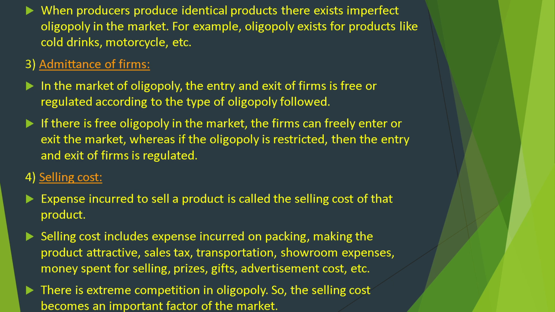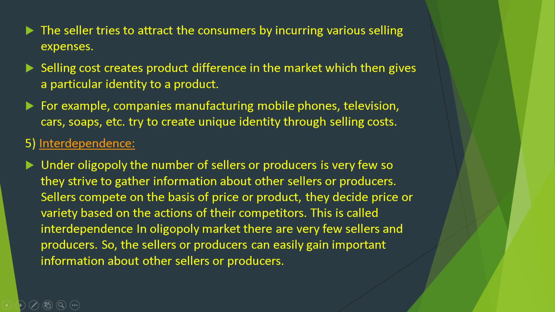Selling cost. Expense incurred to sell a product is called the selling cost of that product. Selling cost includes expense incurred on packaging, making the product attractive, sales tax, transportation, showroom expenses, money spent for selling prices, gifts, advertisement cost, etc. There is extreme competition in oligopoly, so the selling cost becomes an important factor of the market. The seller tries to attract the consumers by incurring various selling expenses. Selling cost creates product difference in the market which then gives a particular identity to a product. For example, companies manufacturing mobile phones, television, cars, soaps, etc. try to create a unique identity through selling cost.